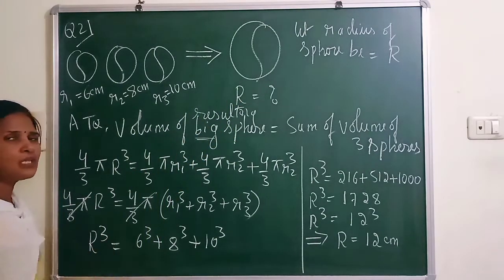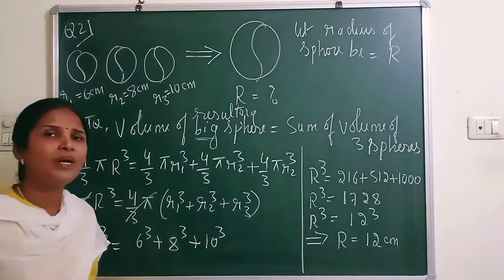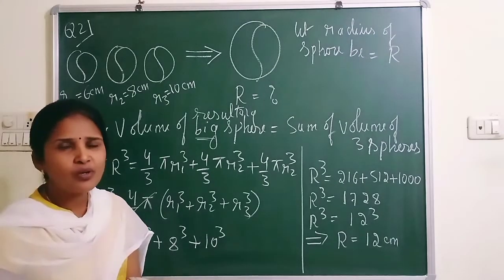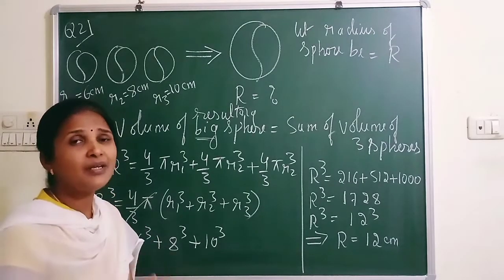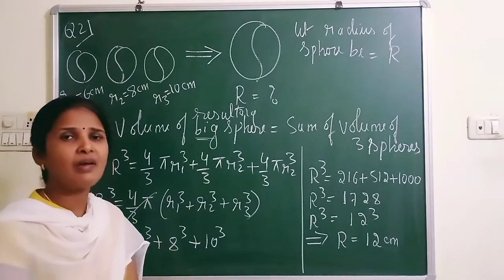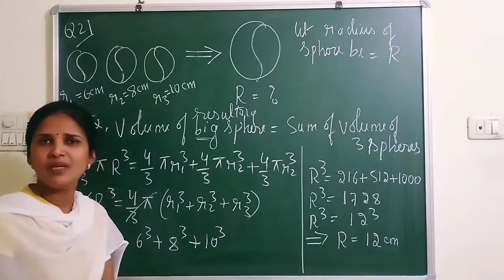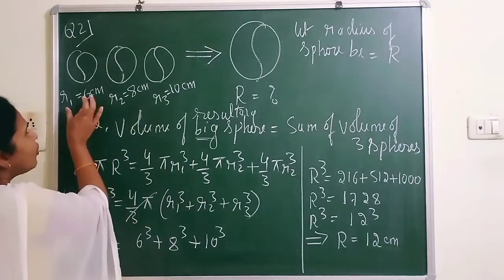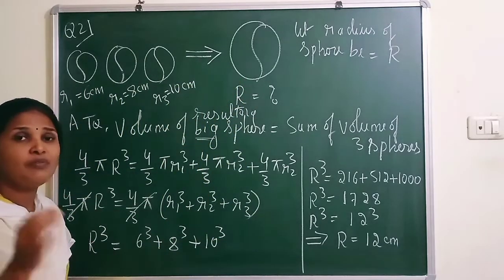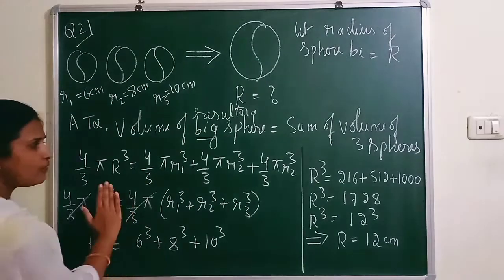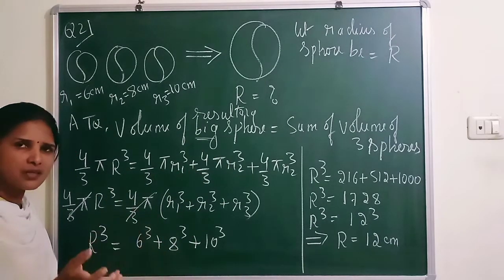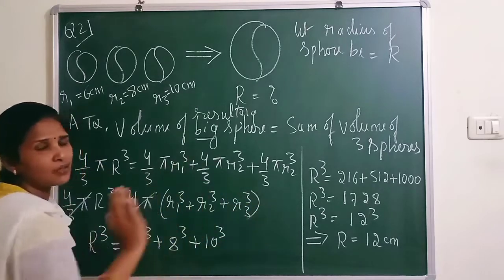So according to that, what is the sphere volume formula? 4 by 3 pi R cube. Be careful whenever you do calculations in surface area and volumes: try to take common, cancel the common, then substitute the values in the remaining, then only the simplification will be easy. If you find the volume of each separately and then equate, it will be very difficult. So I am telling you, whenever you go for surface area and volume, always do it together, not separately.